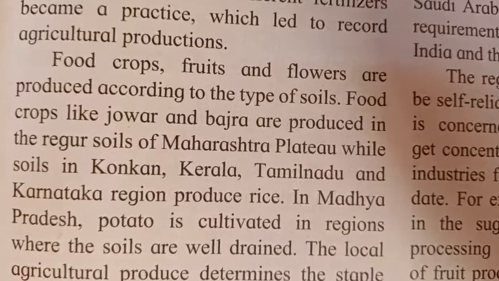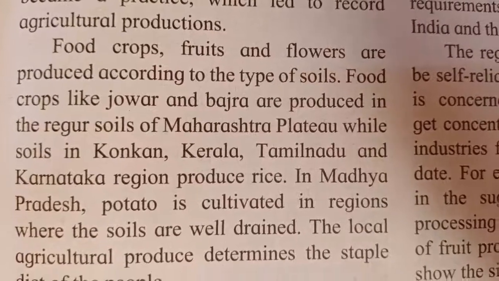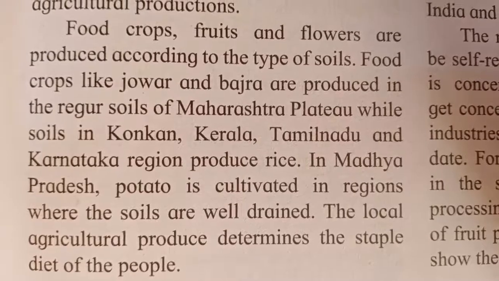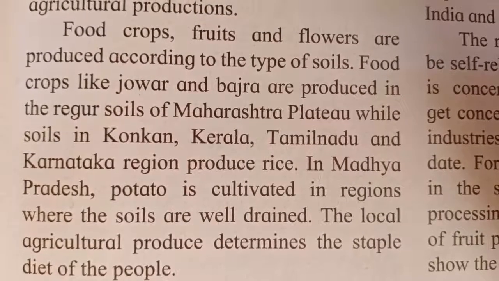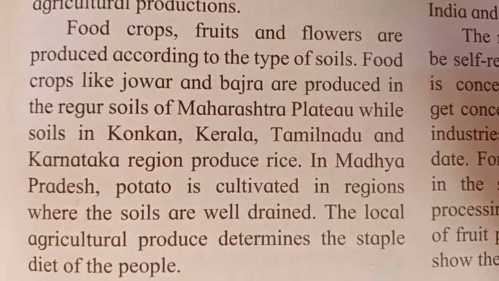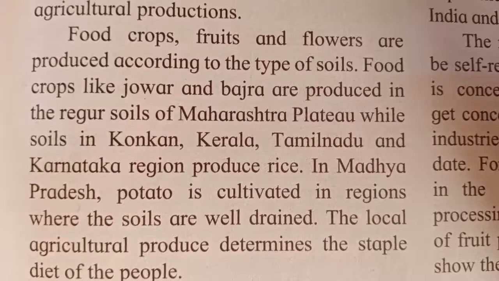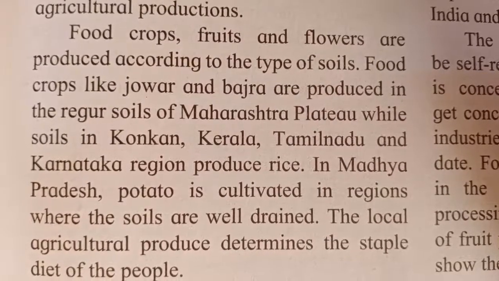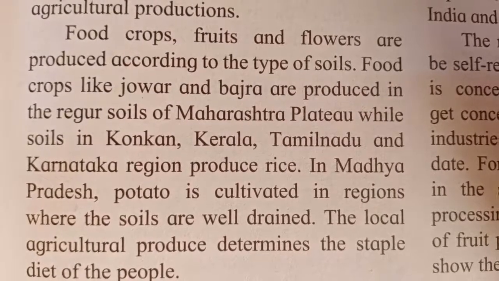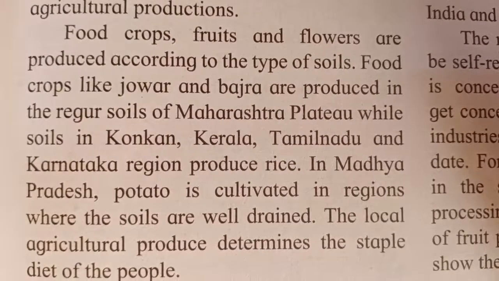Food crops, fruits and flowers are produced according to the type of soil. Now here you will get the example. There are many more examples, as you know, but just a simple example I am giving you all. Now see, the type of soil and the climate is very important for any crop to grow. There are certain crops which grow easily in the northern part of India, in the southern part of India, but they do not grow in Maharashtra.